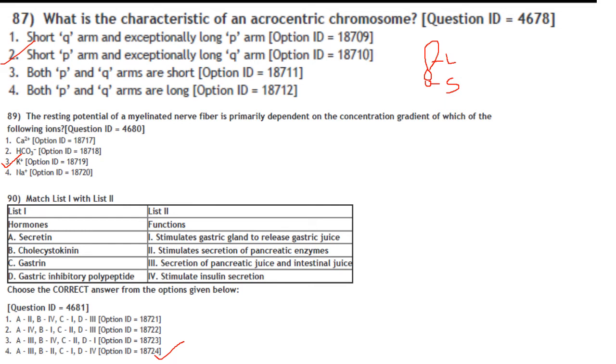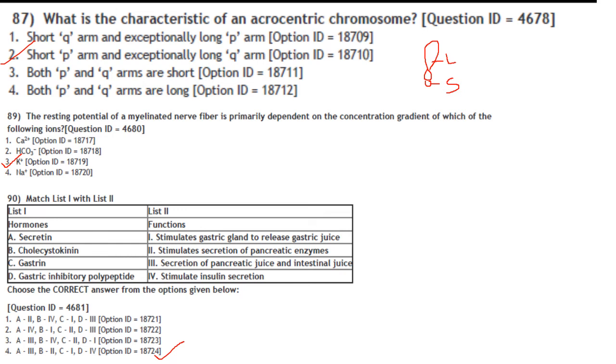The resting potential of a myelinated nerve fiber is primarily dependent on the concentration of which of the following ions? So it is on the basis of K positive ions. The resting potential of a myelinated nerve is dependent. So answer is option 3. Then next one. Match the following hormones with their functions. So it is option A, that is secretion of pancreatic juice and intestinal juice.